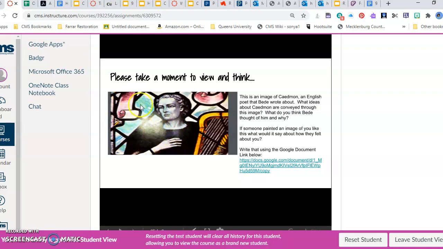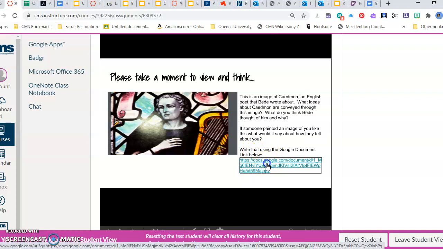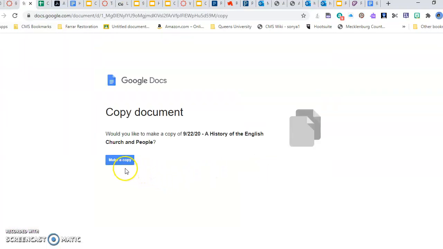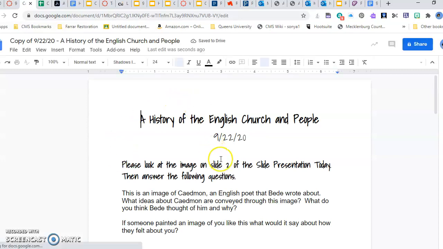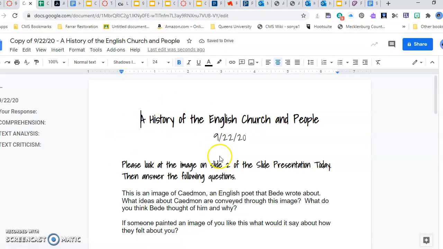So look here and see what you think or how you may feel, because if someone painted an image of you like this, what would it say about how they felt about you? Okay, so after you've thought about that, I want you to go ahead and write that in this document. So you'll go ahead, click here. It'll force you to make a copy of the document. And this is where you will record your response.